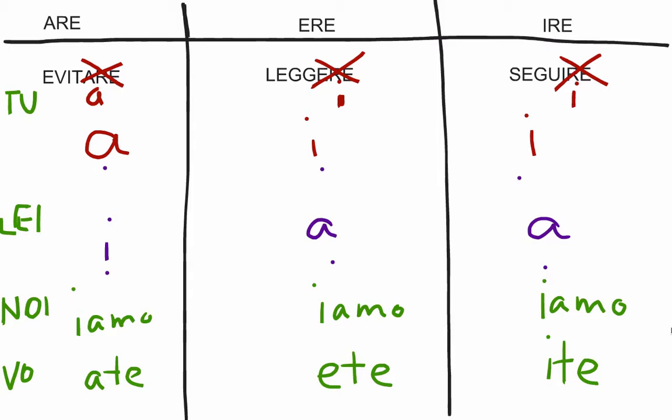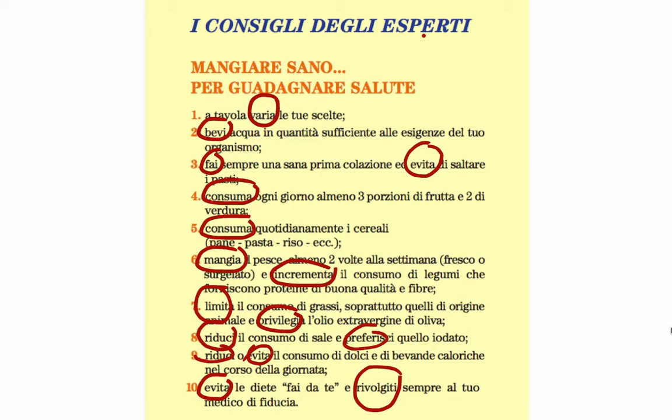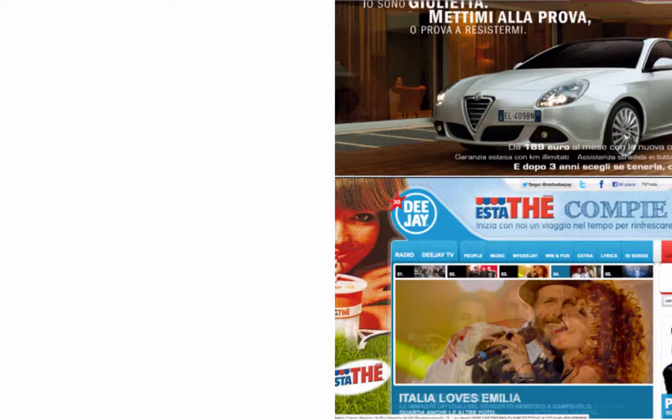So in summary, in the imperative tense, the noi and the voi are identical to the present tense that we learnt when talking about our free time and hobbies. However, the tu form is A, I, and the lei form is I, A. Now I mentioned at the beginning that we are using the imperative in this context to give advice. However, the imperative has other functions as well.